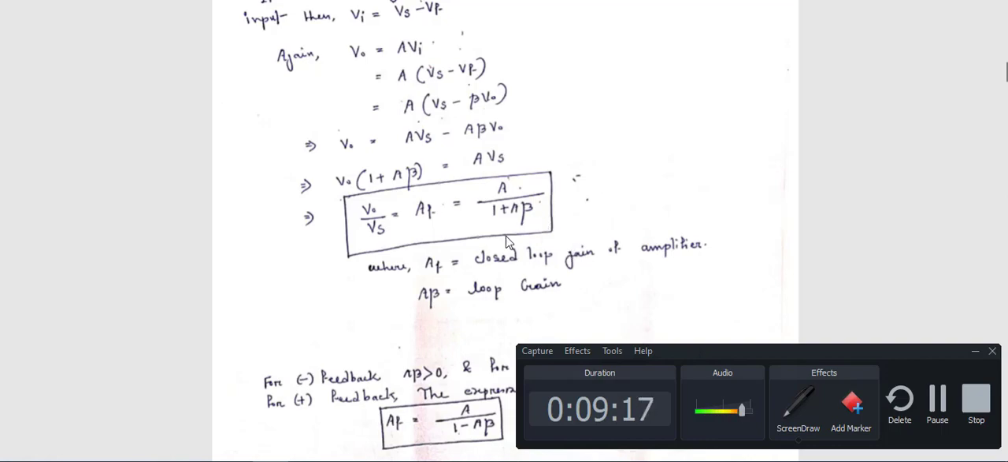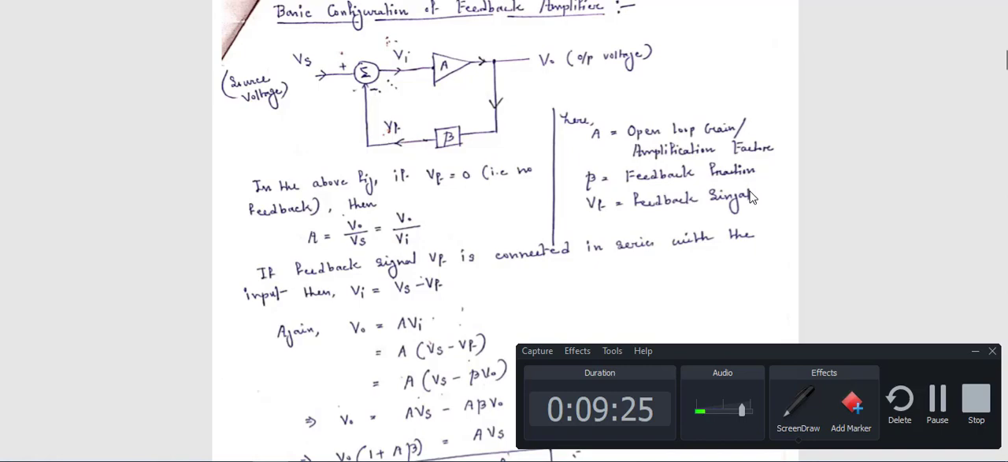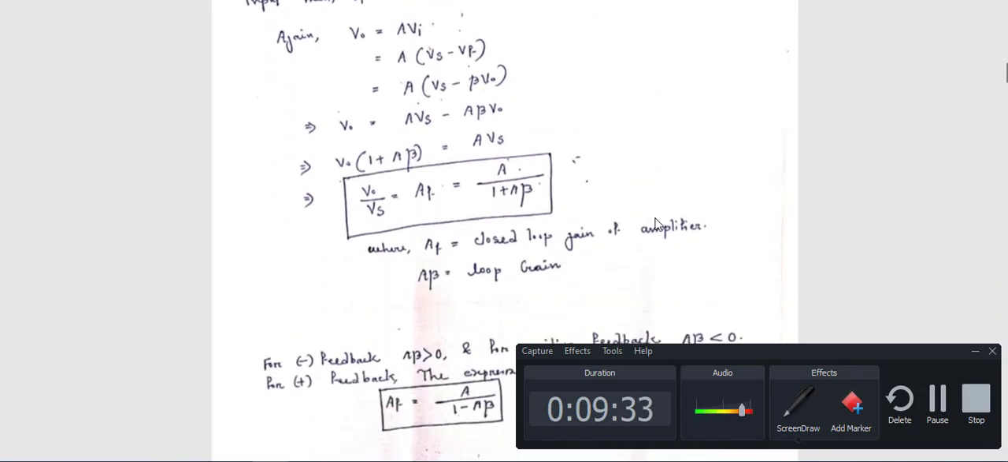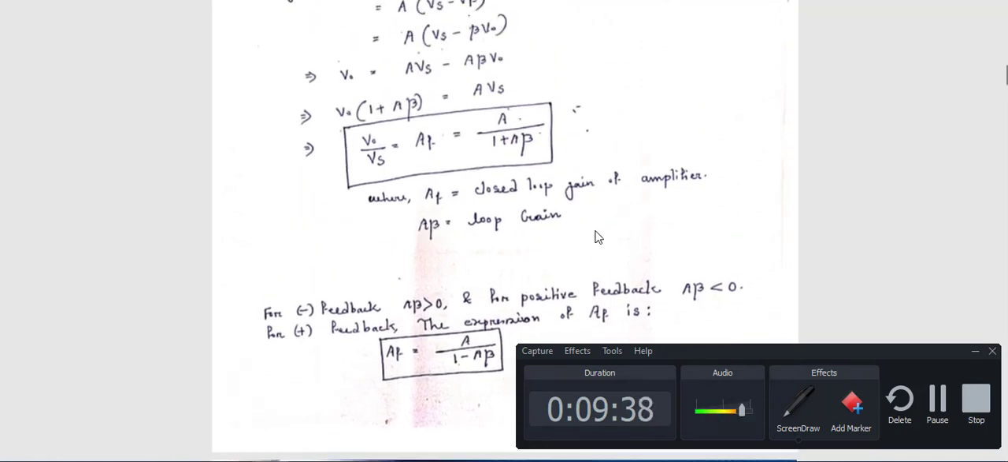Again, here A is the open loop gain and beta is the feedback fraction. If you multiply this open loop gain, the amplification factor, with this feedback fraction, the value which we get, that is A beta, is known as the loop gain of the circuit. Now students, follow this notation very carefully, because next you have to solve numerical problems related to feedback amplifiers, where you have to calculate the value of A, or AF, then beta or A beta.